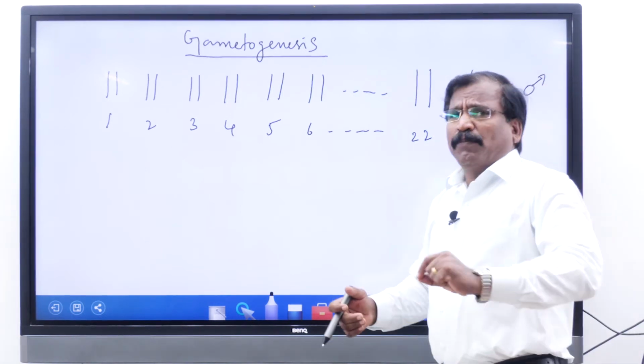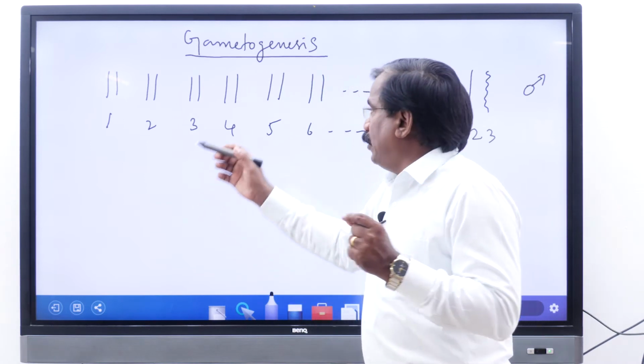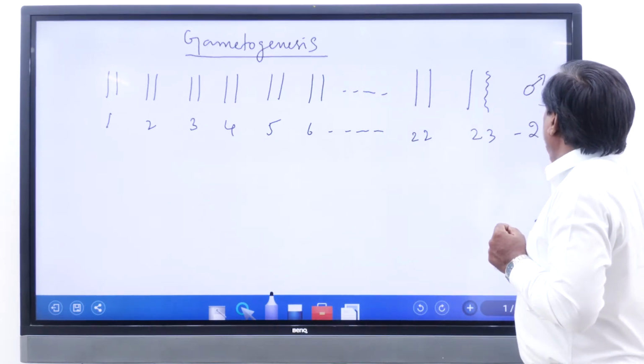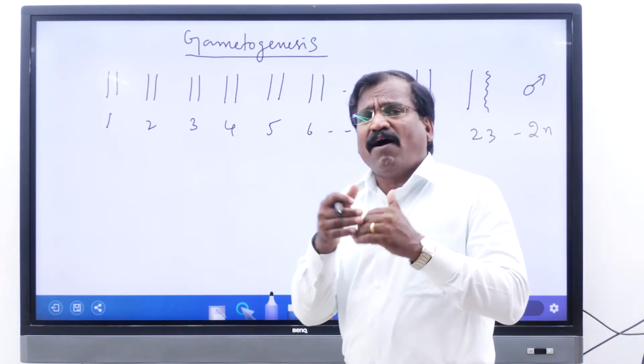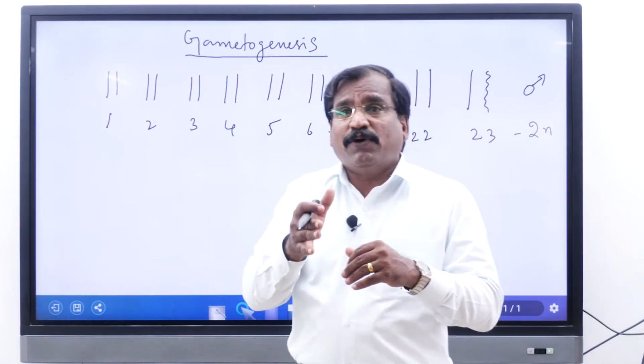During gamete formation, we know the gamete is haploid, while this is diploid, 23 pairs, the 2n condition. When the gamete forms, it becomes half. How is it half? Not simply 46 to 23.